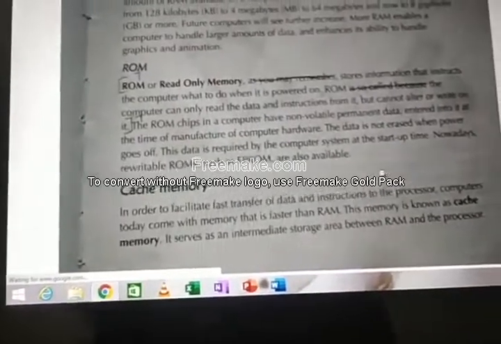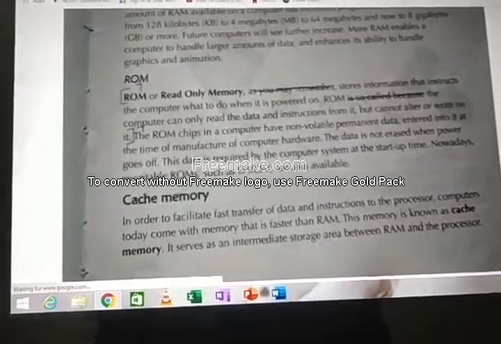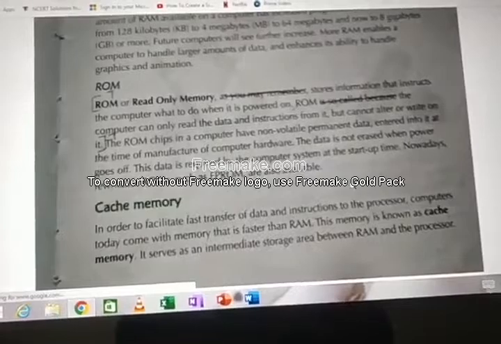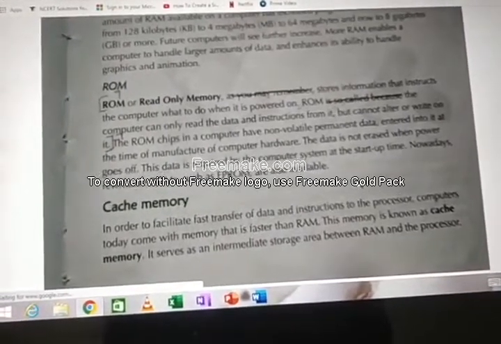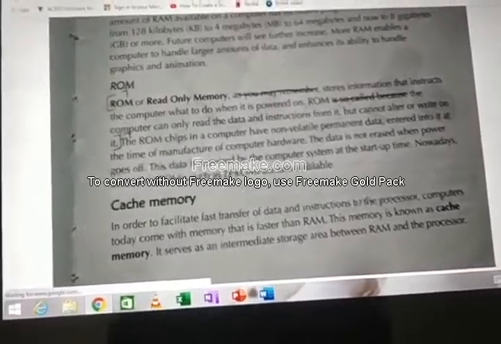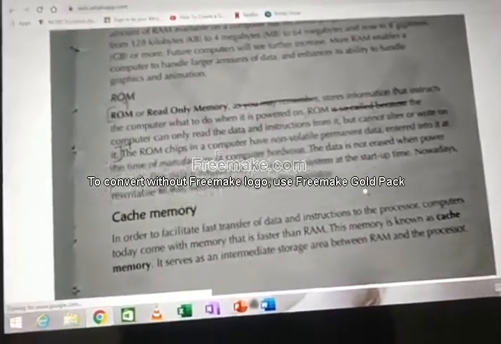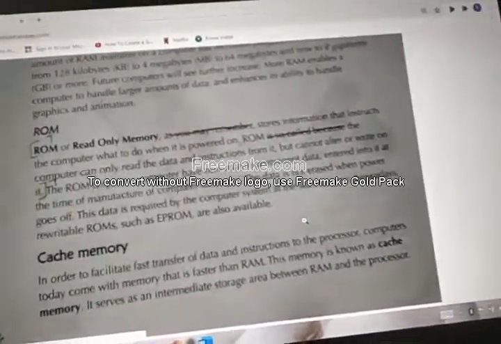In order to facilitate fast transfer of data, RAM is already there. But to enhance the speed even more, cache is used.